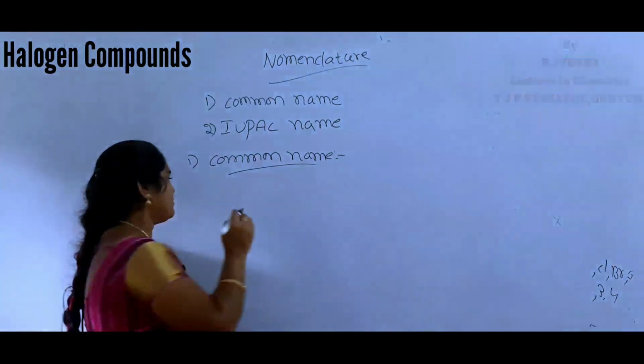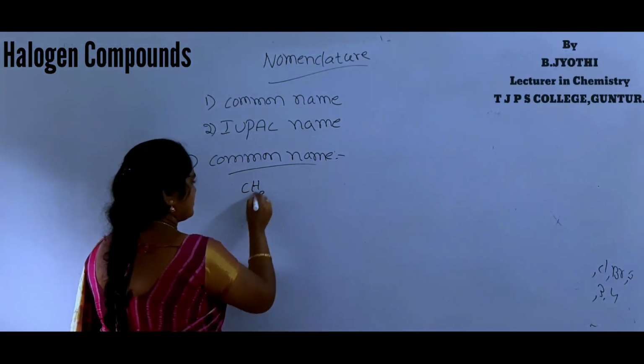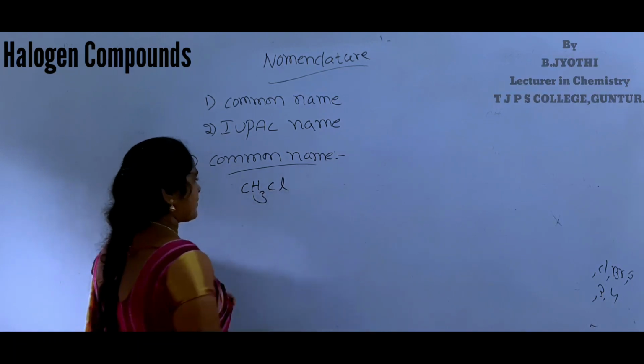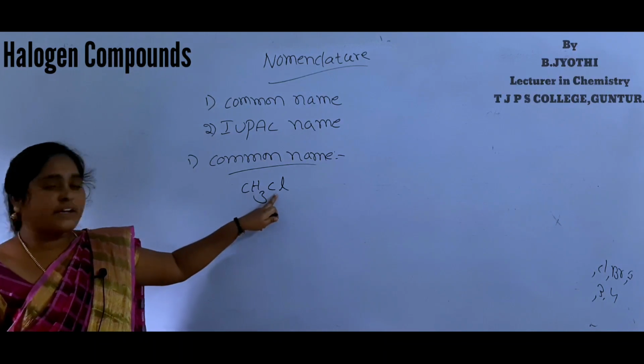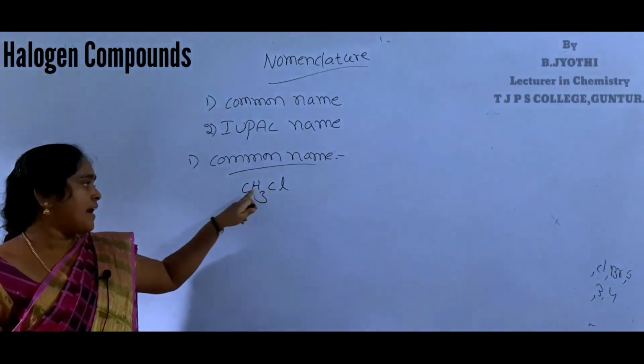For example, joining the particular alkyl group to the halide.